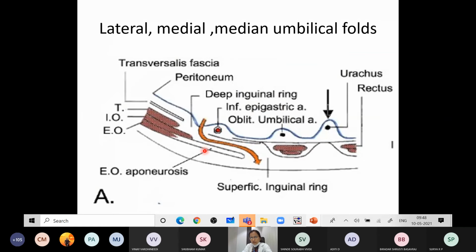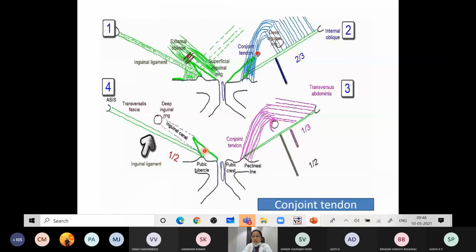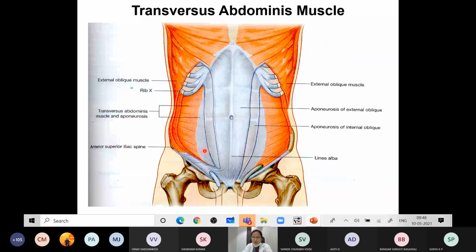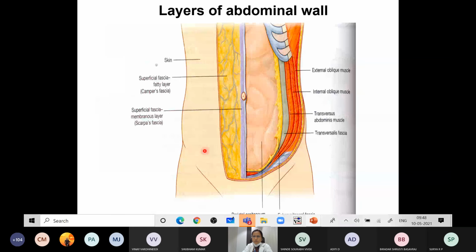Then there is a space called the superficial inguinal space. Where is the superficial inguinal space situated? Just a second, I will show. This superficial inguinal space is situated between the aponeurosis of the external oblique muscle and the membranous layer, that is the membranous layer of the superficial fascia. Between these two there is a potential space, which is called the superficial inguinal space.